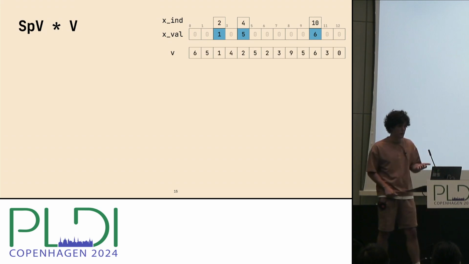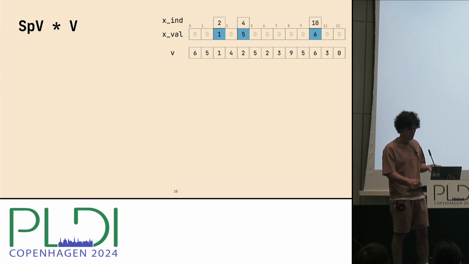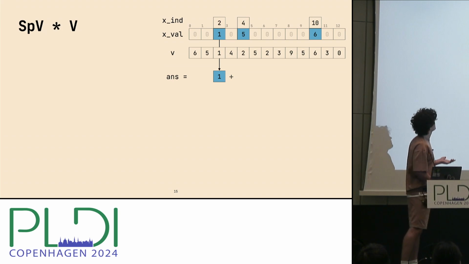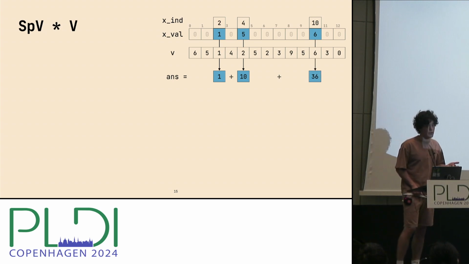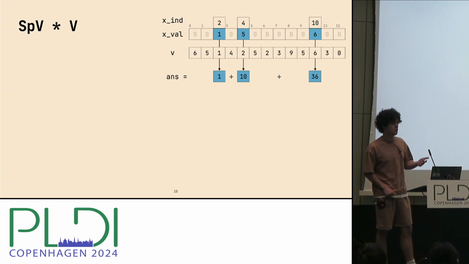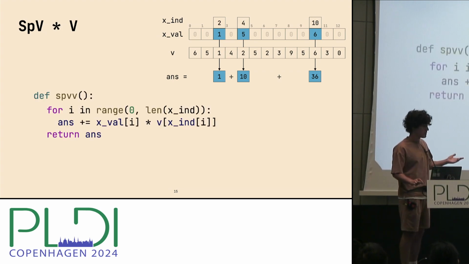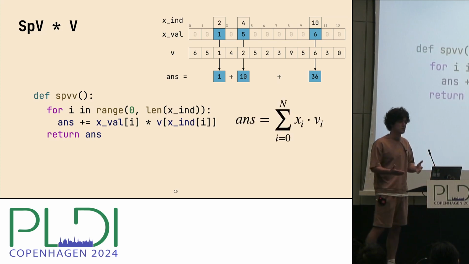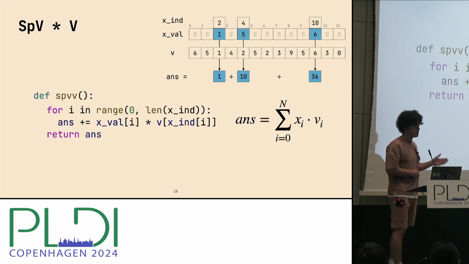And then we have a dense vector, which means that this vector is not compressed. So if we want to take a dot product, we will have to just iterate through all non-zero elements in our compressed vector and multiply them by the corresponding element of the dense vector v, and then sum up the result. So that's the code, SPV, which exactly implements this. And we want to ensure this code exactly implements this pure mathematical operation, which you can see on the screen as well.